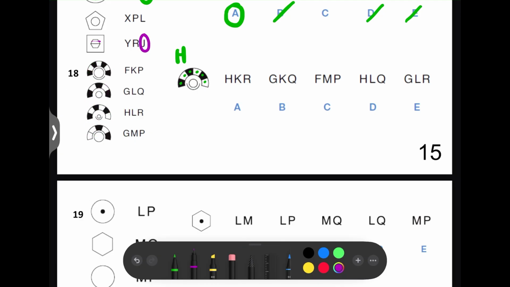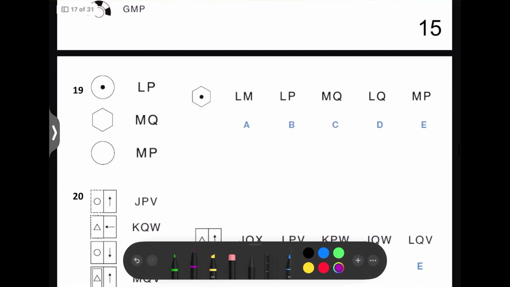Next, let's look at the second letter. These two both have an L as the second letter. And what do they both have in common? They both have three black sections. The test shape also has 3, so the second letter here will be an L. So we can rule out these two already. So we know the answer's got to be D because of the HL. Next question.